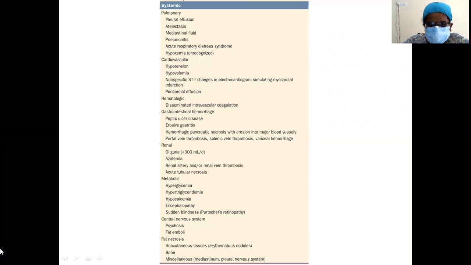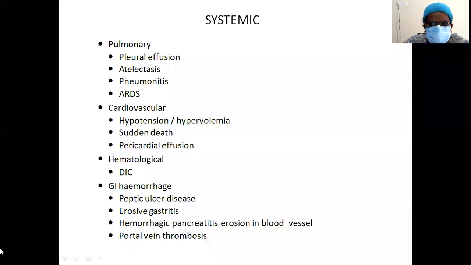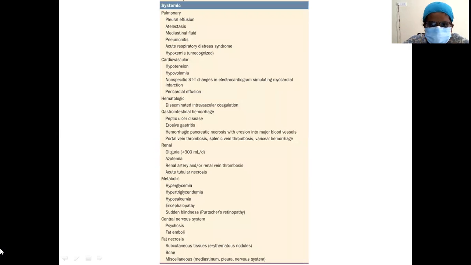What are the metabolic complications? Hyperglycemia, hypertriglyceridemia, hypocalcemia, encephalopathy, and sudden blindness. The sudden blindness seen in acute pancreatitis is Purtscher's retinopathy. Central nervous system, psychosis, fat emboli, fat necrosis, subcutaneous tissues, erythematous nodules. In 10 to 20% of the patients, you will have these erythematous nodules. Bone involvement and miscellaneous. These are the things which are given in this table. This also you can get from Harrison.